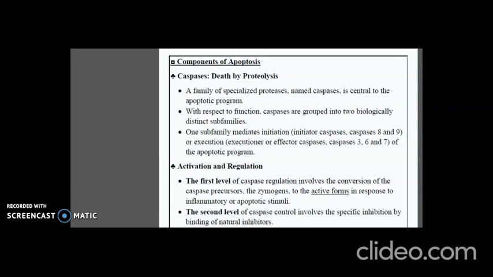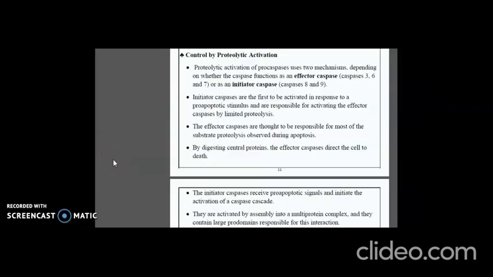The first level of caspase regulation involves the conversion of the caspase precursors, the zymogens, to the active forms in response to the inflammatory or apoptotic stimuli. The second level of caspase control involves the specific inhibition by binding of natural inhibitors. Control of the proteolytic activation.